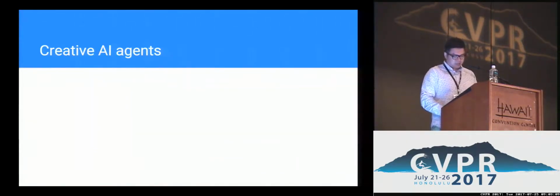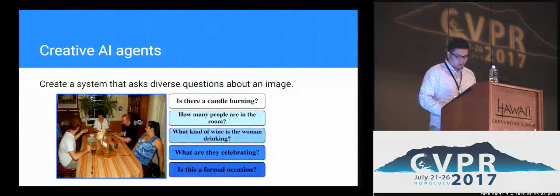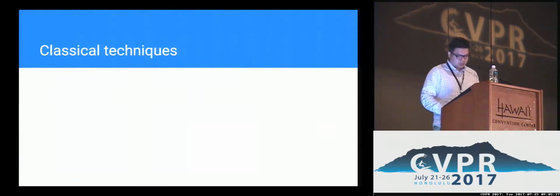Equipping AI agents with creativity is an important problem for many tasks where results are ambiguous, such as making a spotlight presentation or the task we address, that is, asking questions about an image. For this task, given the image shown on the slide, we want a framework to propose a diverse set of questions, ranging from literal ones, such as is there a candle burning, to inferential ones, such as is this a